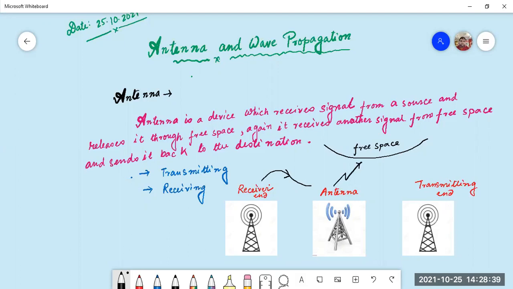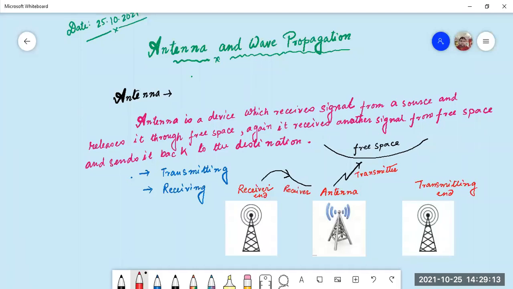So this is the portion where the antenna acts as a receiver, and this portion is where the antenna acts as a transmitter. So this is the antenna's operation: receiving and then transmitting.